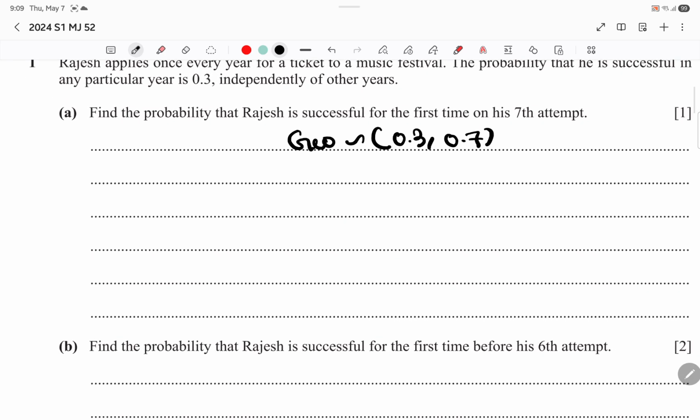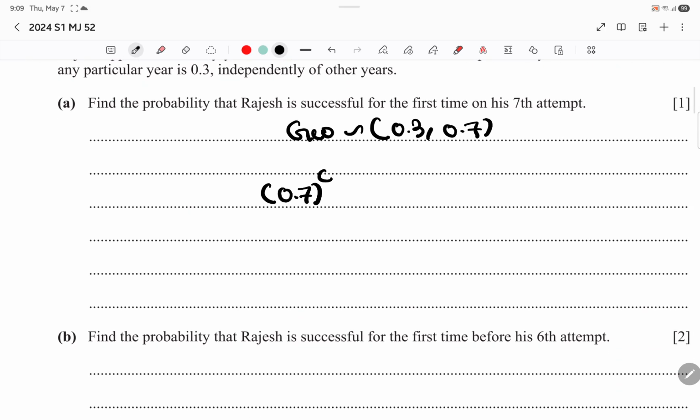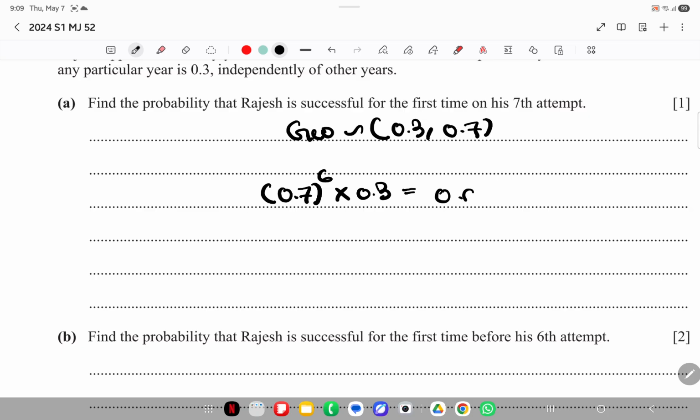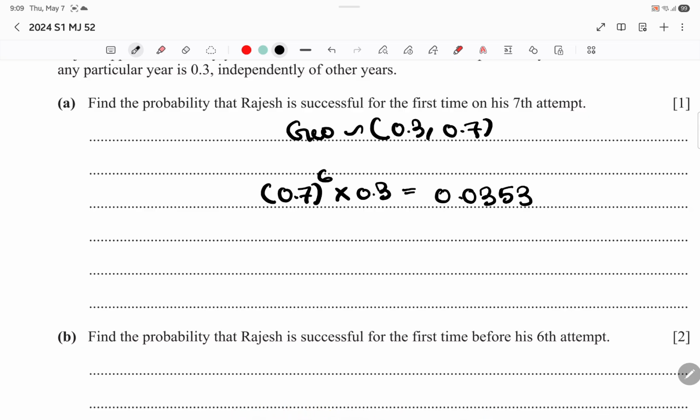The first 6 times he fails, so 0.7 to the power of 6, and then he passes, so times 0.3, which we get as 0.035. That is your answer.